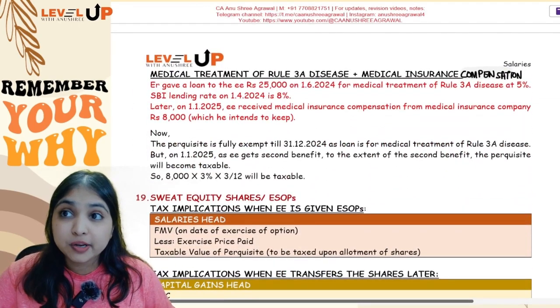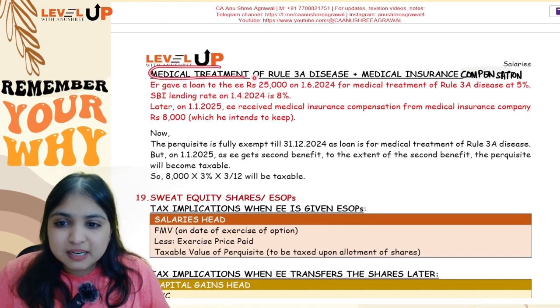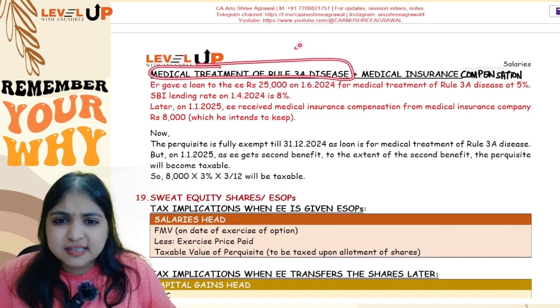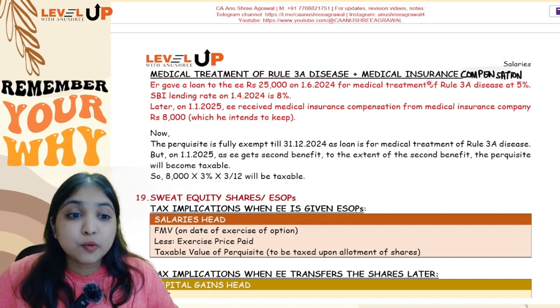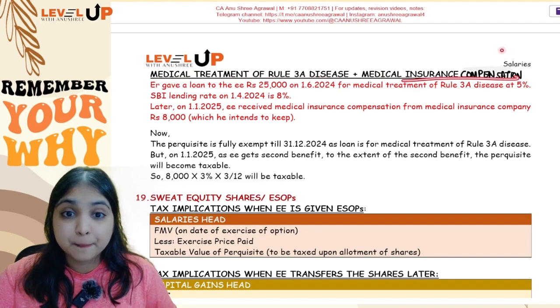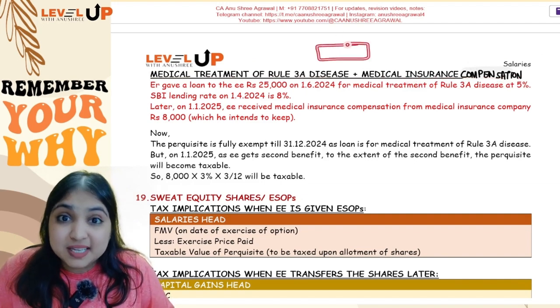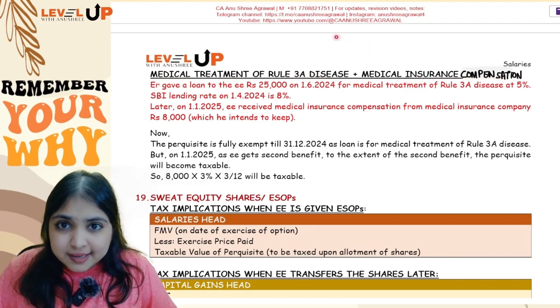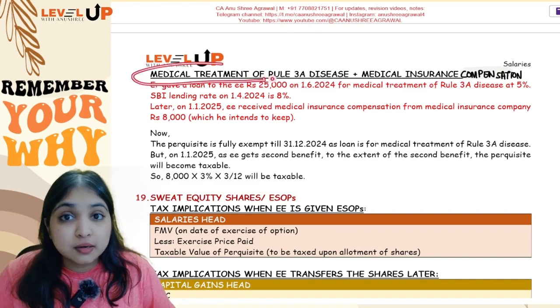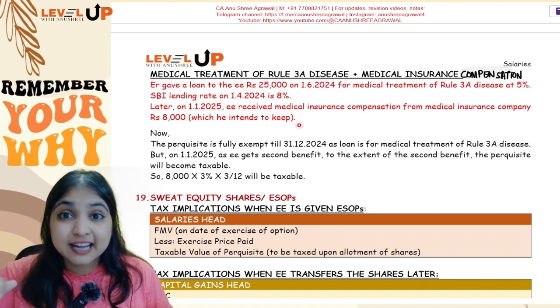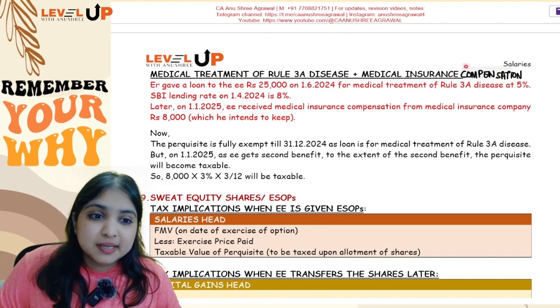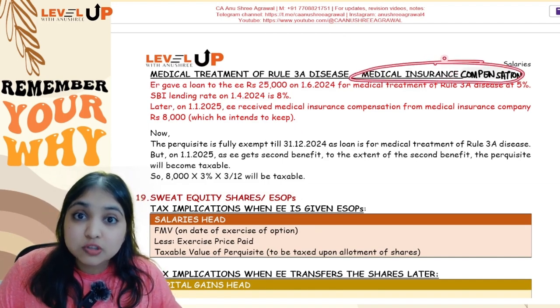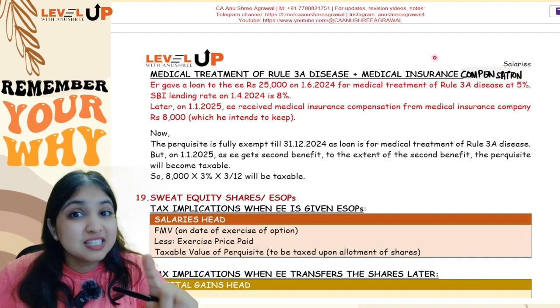What if the employer has given a loan for medical treatment of a Rule 3A disease? Okay, which means it is going to be an exempt perquisite, but for that same medical treatment, the employee is also getting medical insurance compensation. So, for the same disease, the employee got two benefits, guys. He first got a loan from the employer at a concessional rate of interest. Then for the same disease, he got medical insurance compensation also. So two benefits he got for the same disease.